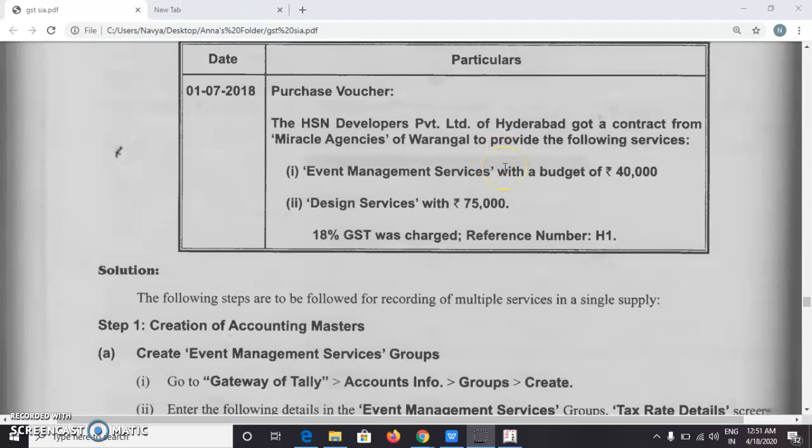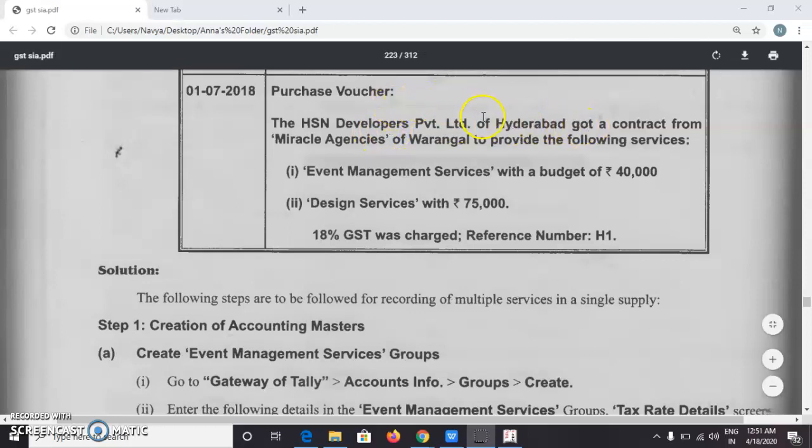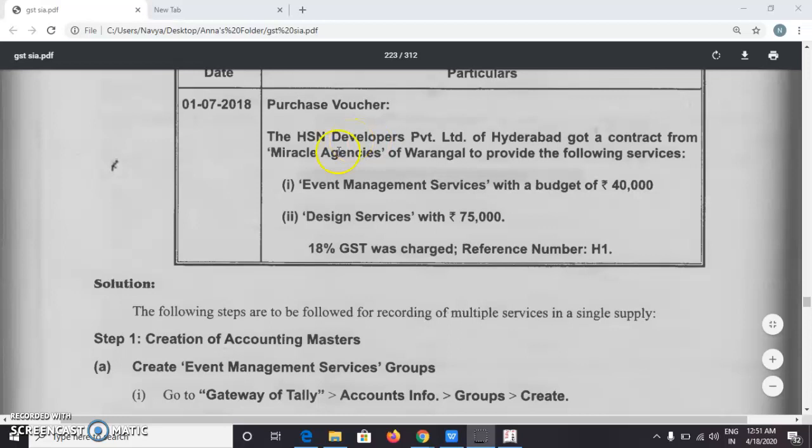Actually, a small correction in the question. HSN Developers received services from Miracle Agencies. I'm repeating once again, HSN Developers have received services from Miracle Agencies. So Miracle Agencies is a creditor for HSN Developers.